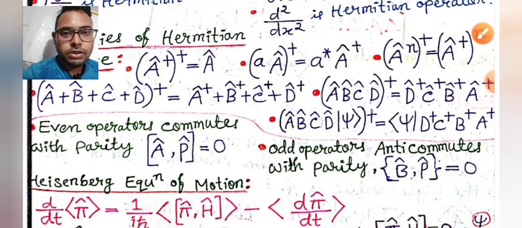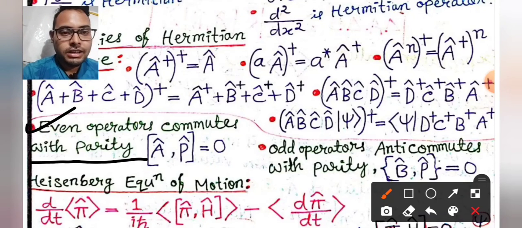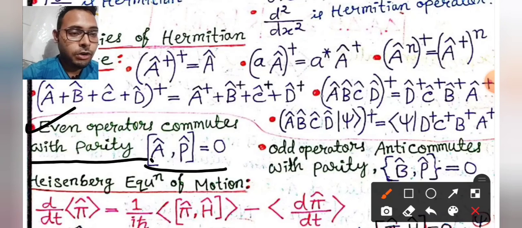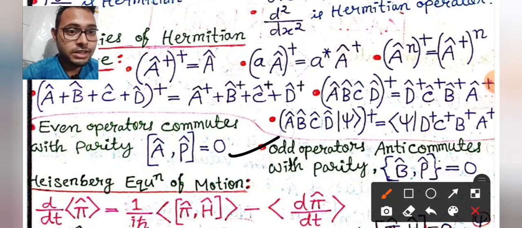An even operator commutes with parity. This is very important. Let A be an even operator, so it is going to commute with parity, and odd operators anti-commute with parity. Remember this also.